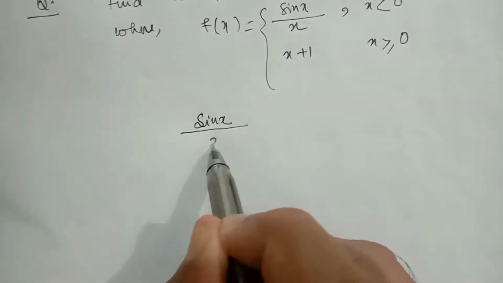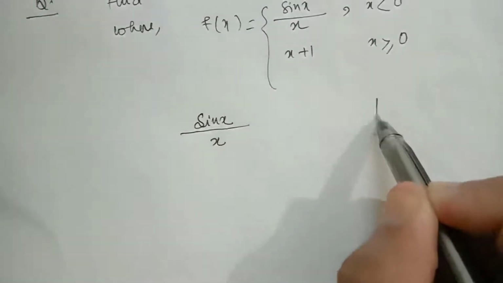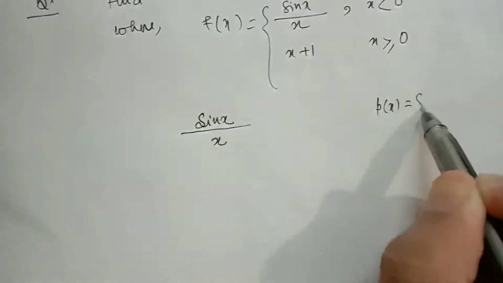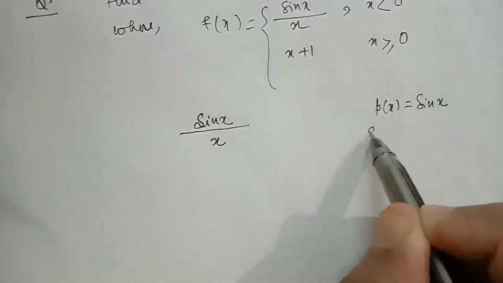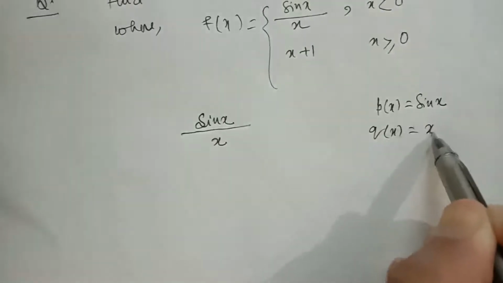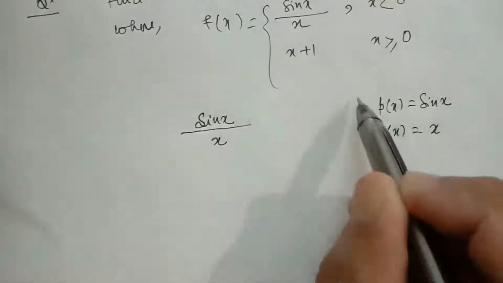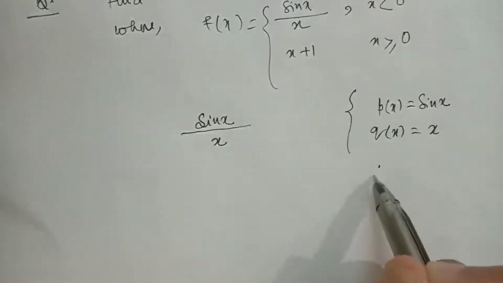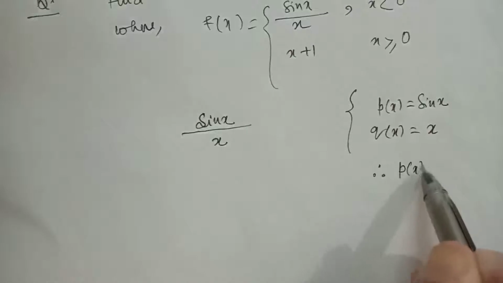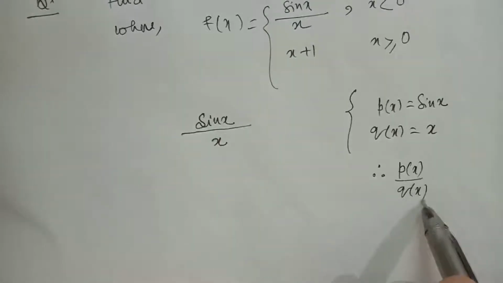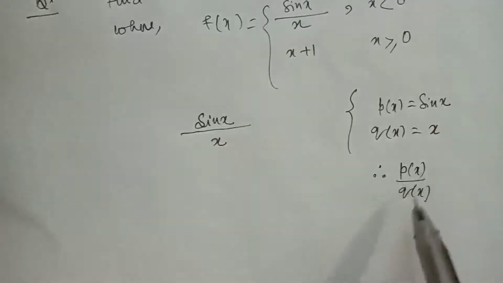X is a polynomial function. Think in this way: p(x) equal to sin x, q(x) equal to x, sine function and polynomial function, everywhere continuous, and therefore p(x) by q(x) is also continuous everywhere.